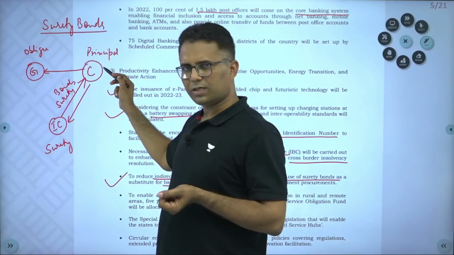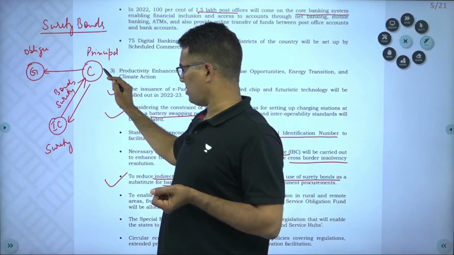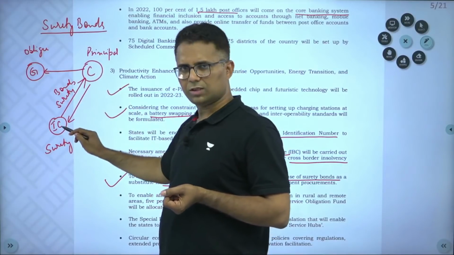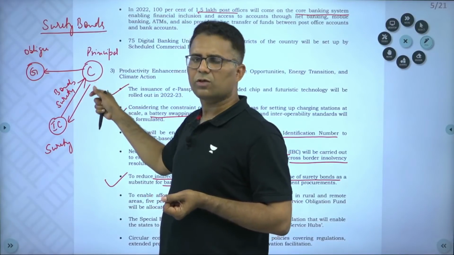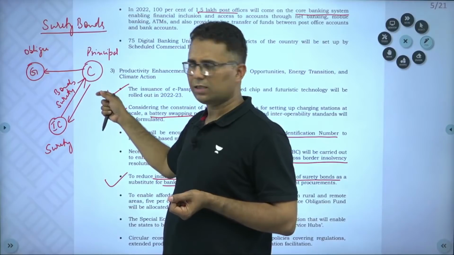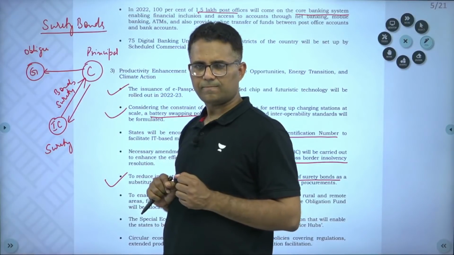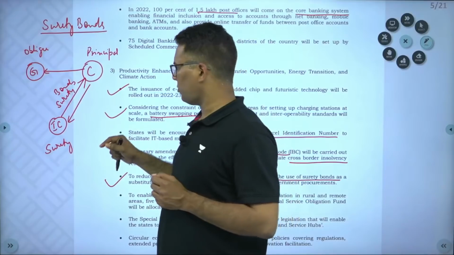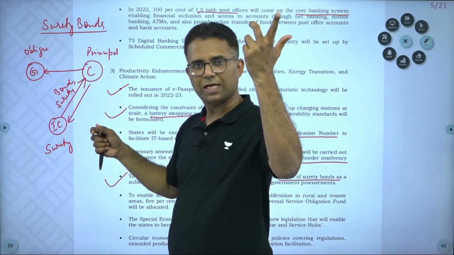Once the work is finished, the government will return the surety bond. The contractor will return the surety bond to the insurance company, and suppose this work was for 3 years, so for 3 years the contractor paid the premium. That's fine. That premium is less as compared to the bank guarantee cost.